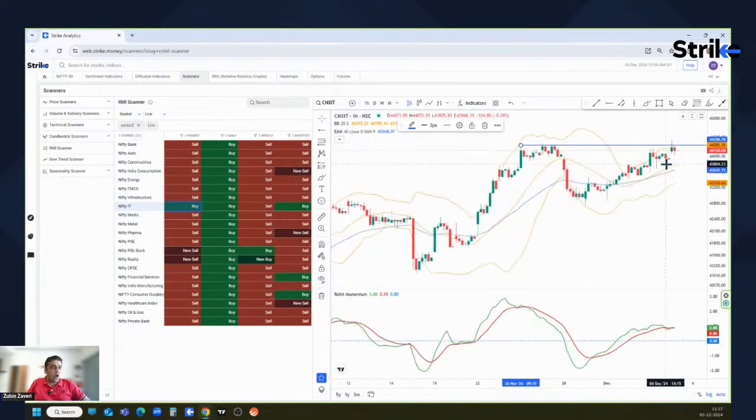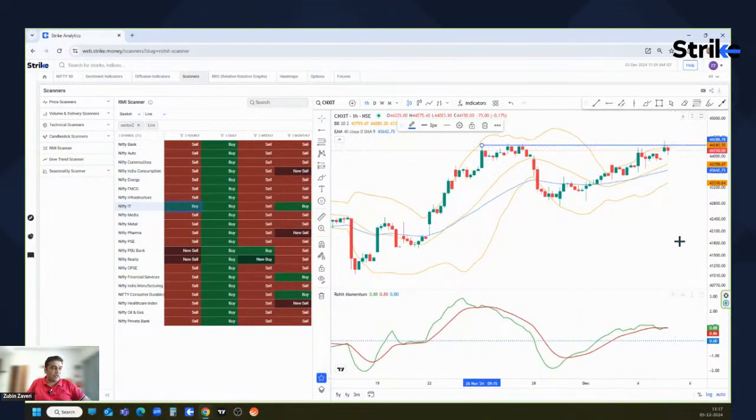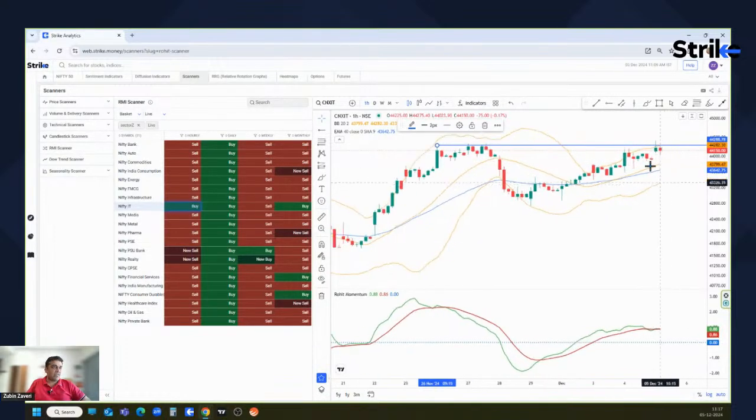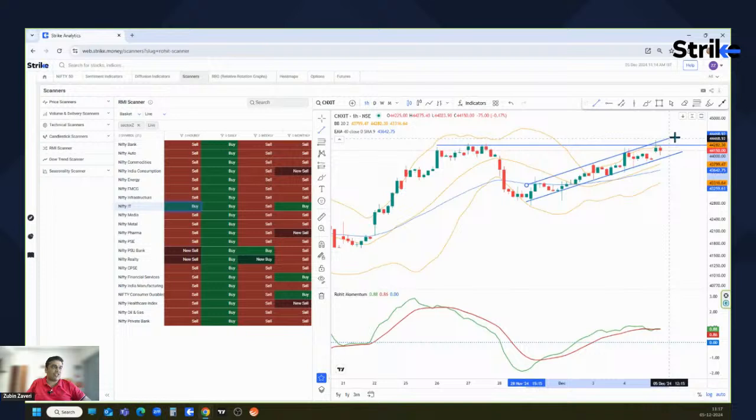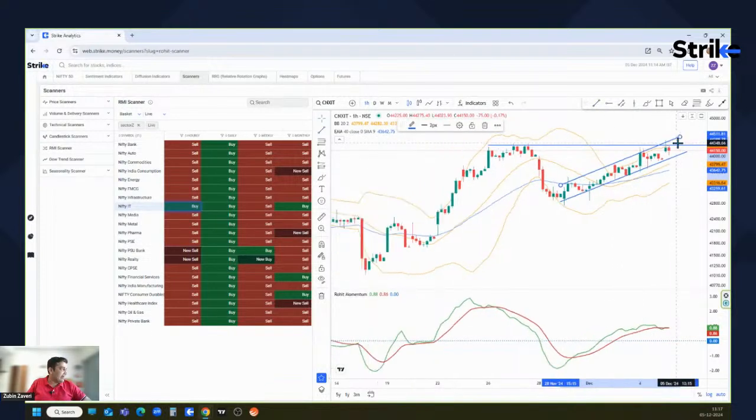Or maybe there could be the thing that IT can come down a little bit, take support at the median line on this hourly chart, and then bounce back. But overall, the trend over here is looking strong enough. It is moving up in a channel line. So this can continue slow and steady, right? Nothing to worry about in the IT sector, right?